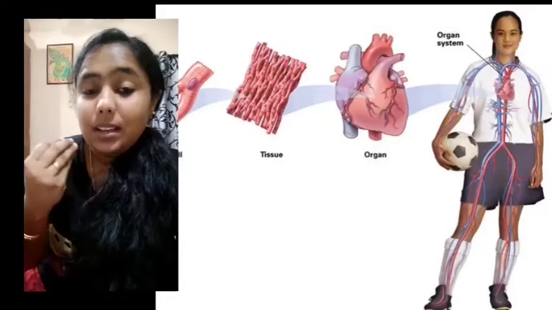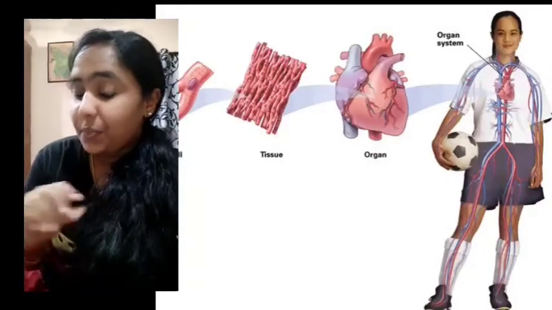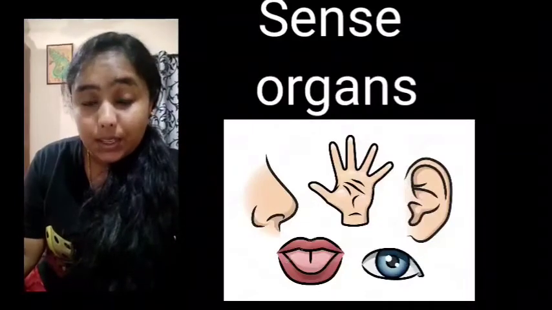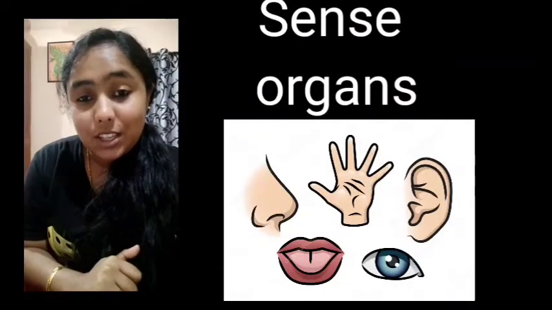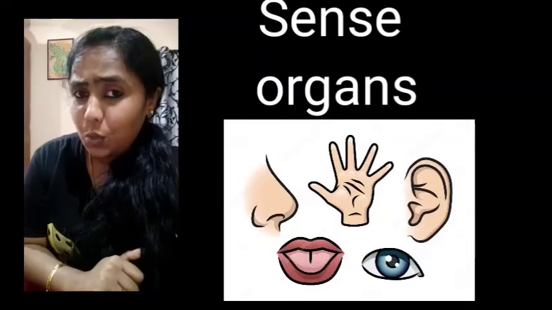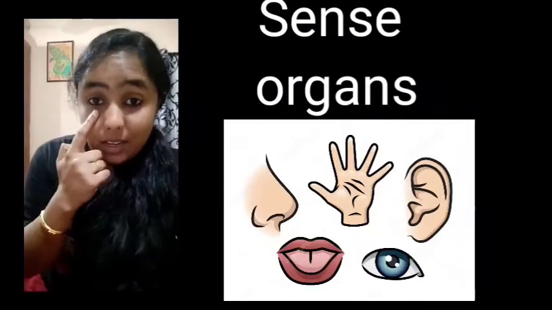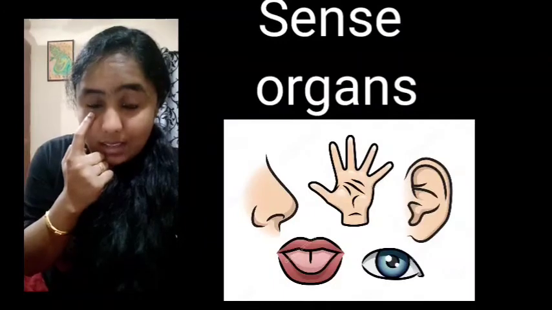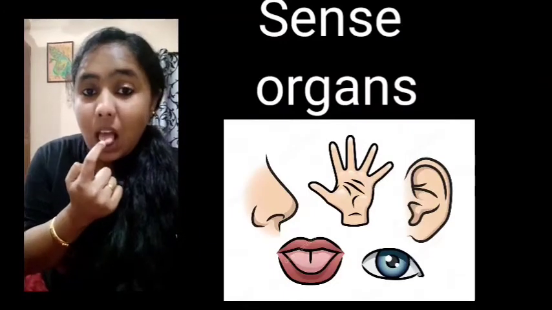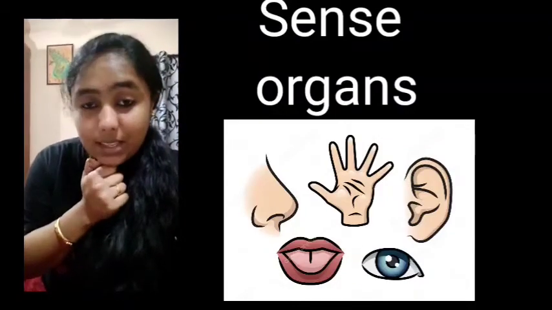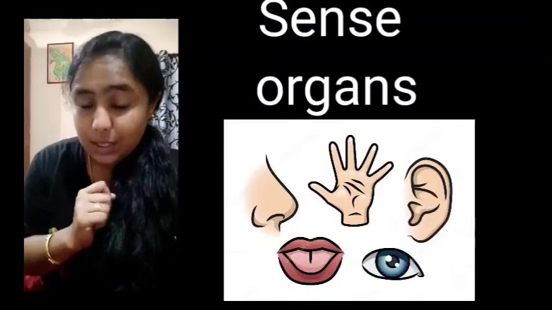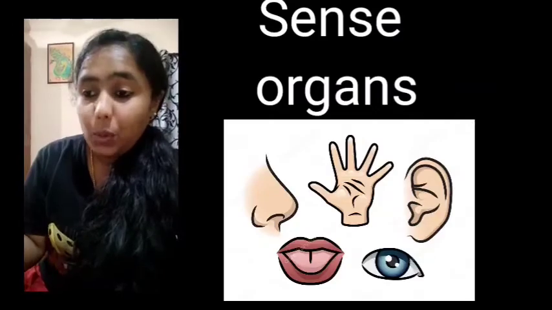Okay, so this is our first paragraph, and the next topic is sense organs. How many sense organs do we all have, children? We have 5 sense organs. What are they? Eyes, nose, tongue, ear and skin. Yes, these are our sense organs. We will discuss them one by one.